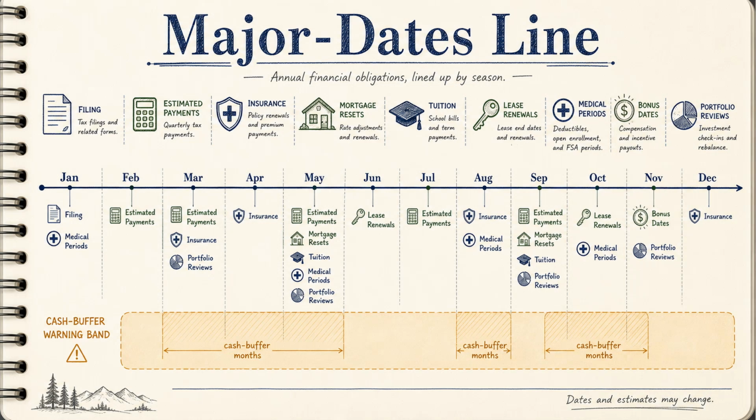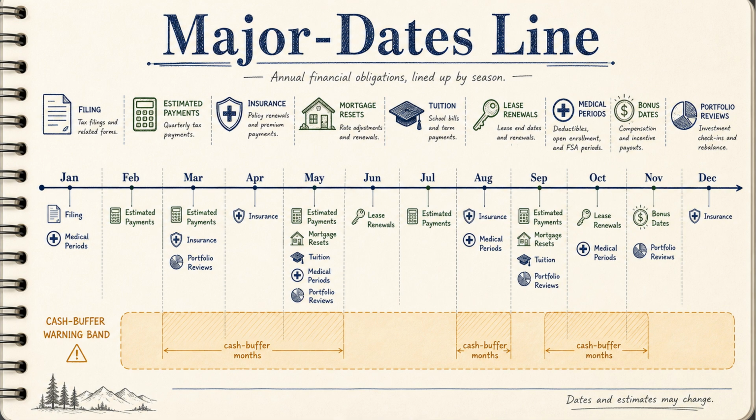The sixth line is the major date line. Put filing season, estimated payment dates, insurance premiums, mortgage resets, tuition dates, lease renewals, vehicle insurance, medical spending periods, bonus dates, and portfolio review dates on one calendar. When too many large dates cluster in one quarter, the family needs extra cash before that quarter begins.